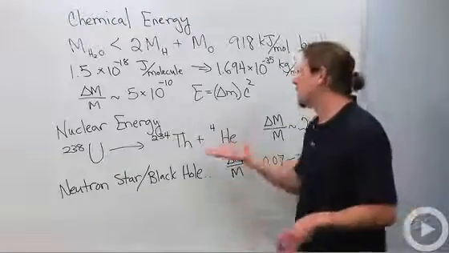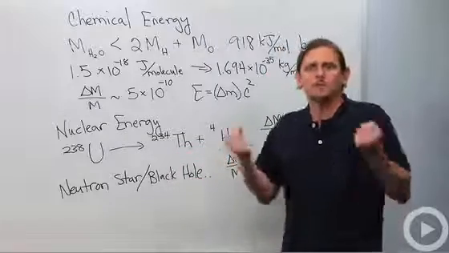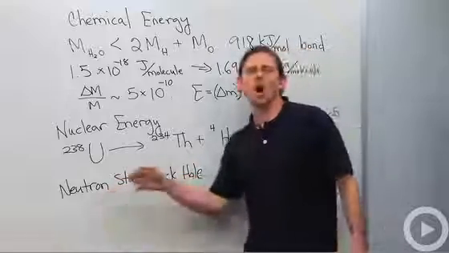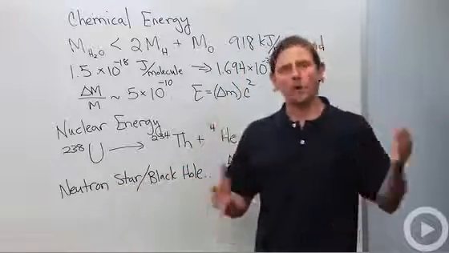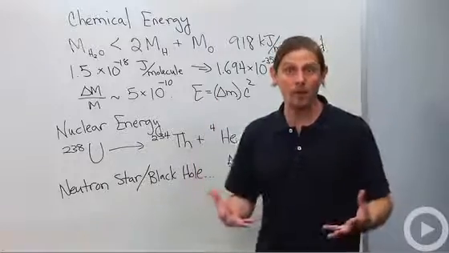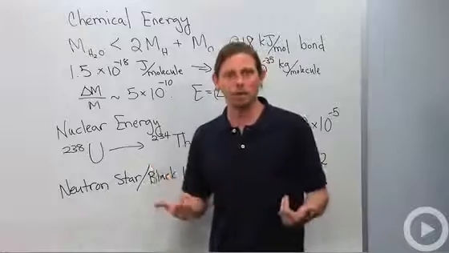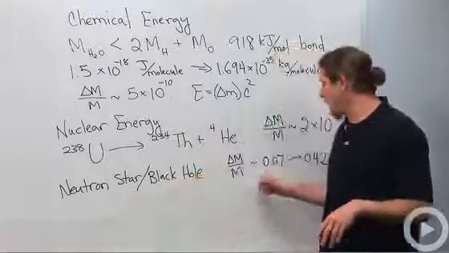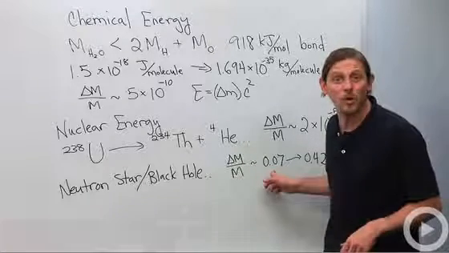All right. So what about other processes that we could use to release all of this untouched energy? Well, neutron stars and black holes are probably our best bet for releasing the largest amount of this mass energy other than matter-antimatter annihilation. It turns out that with a neutron star, you can get relative releases of energy of order 7%.